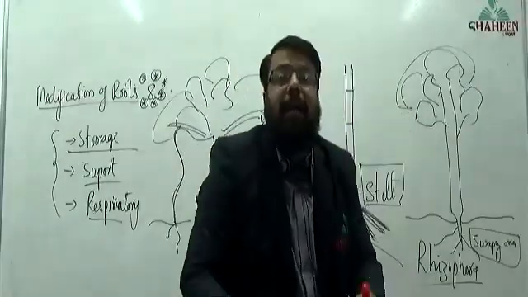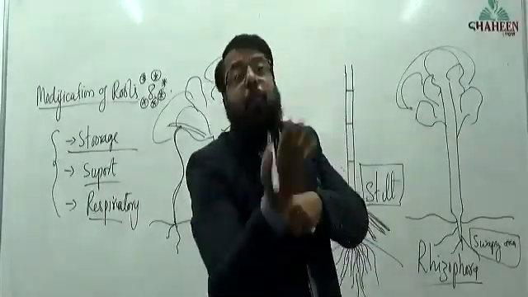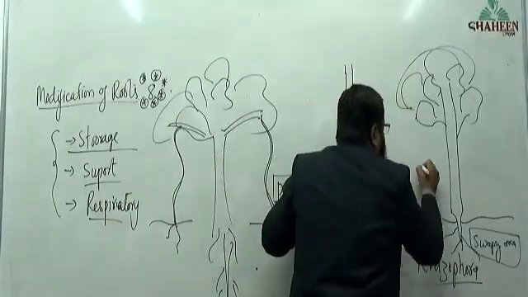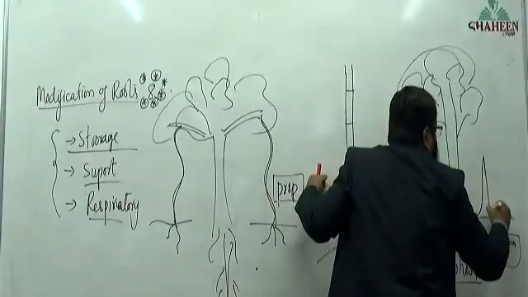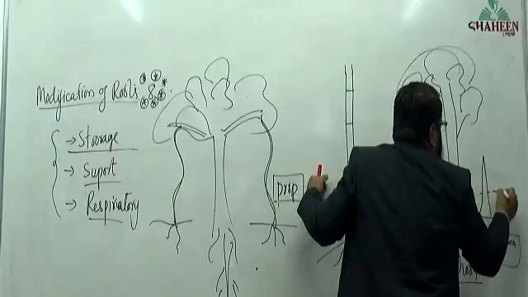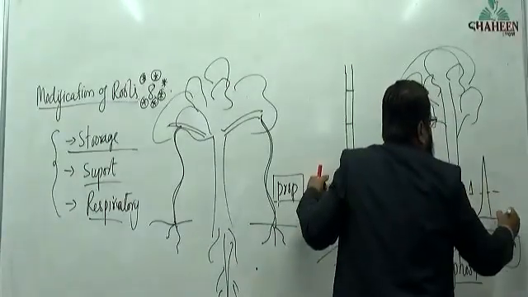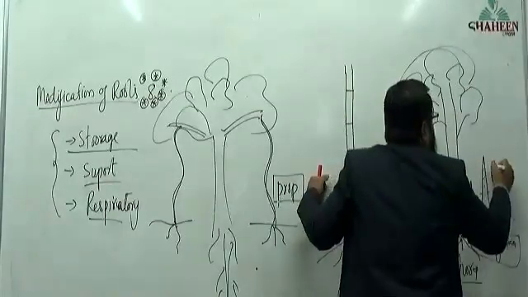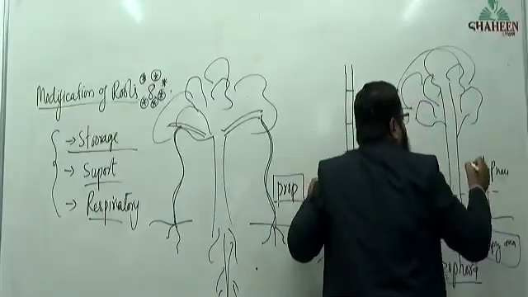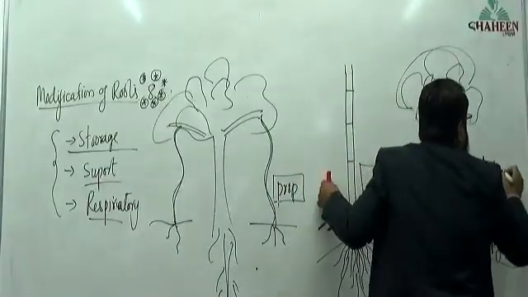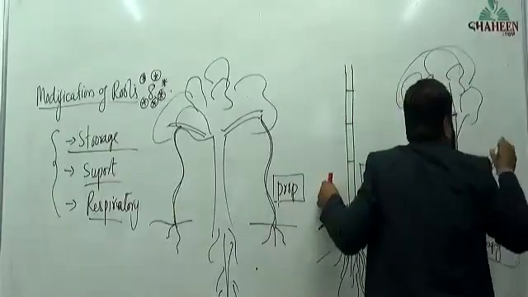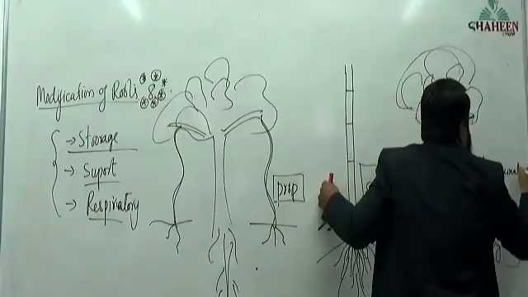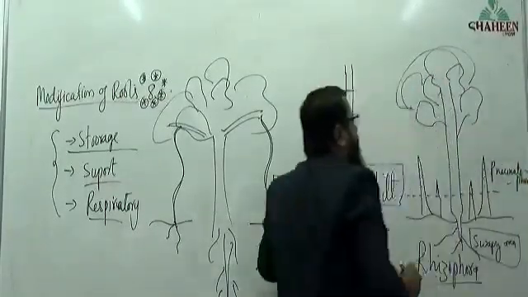They do not go inside the soil; they are negatively geotropic and come upward. They grow vertically upward, above the water, and will have many pores. Those pores are called pneumathodes, and the roots are called pneumatophores.